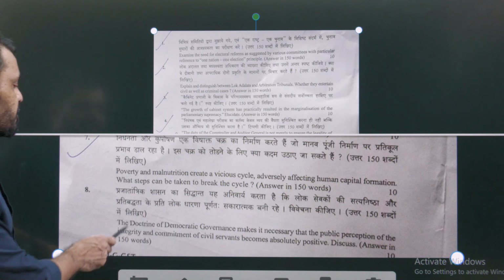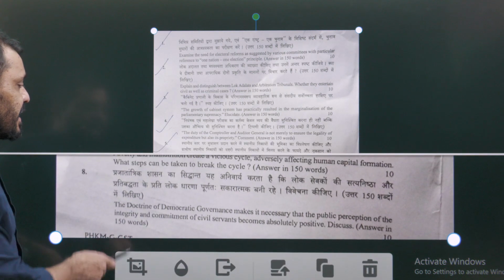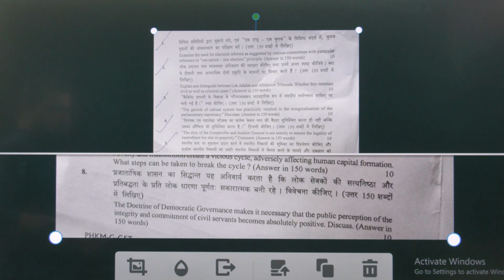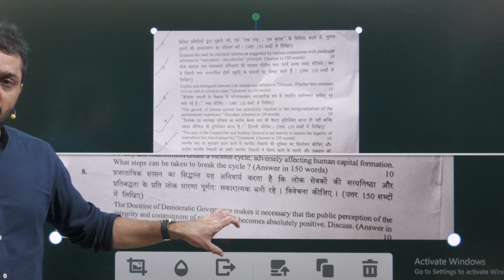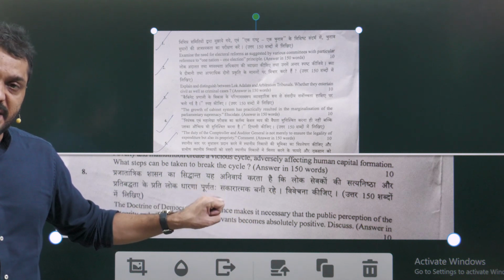Next, question number 8. The doctrine of democratic governance makes it necessary that public perception of the integrity and commitment of civil servants become absolutely positive. This is about governance again, like the perception about the public servant.